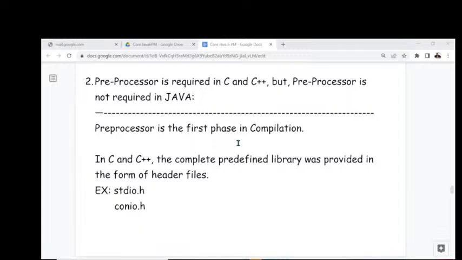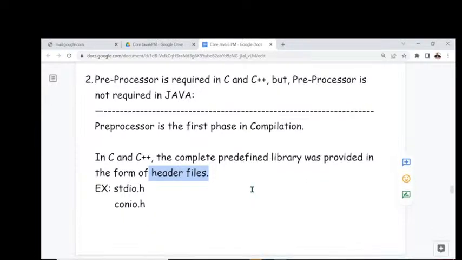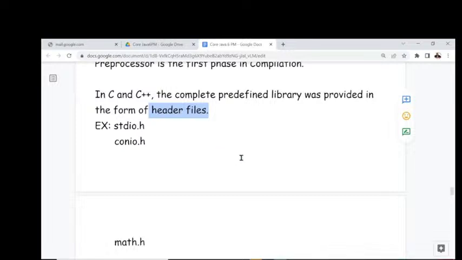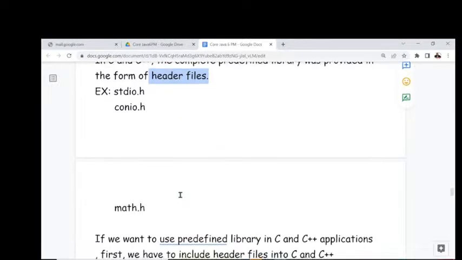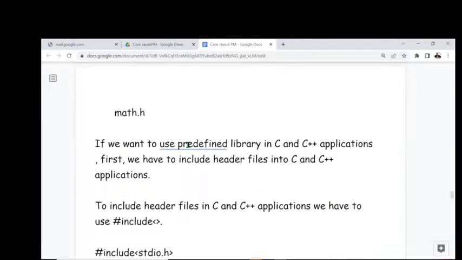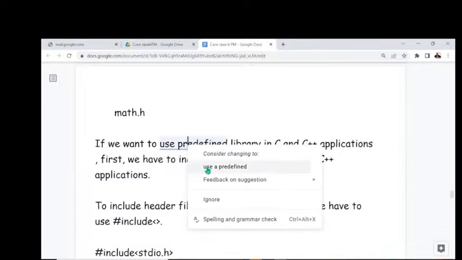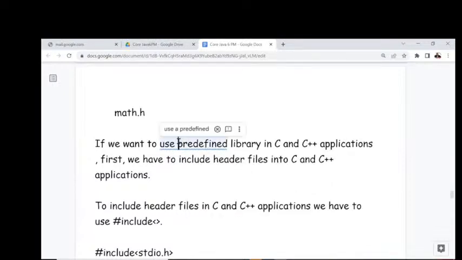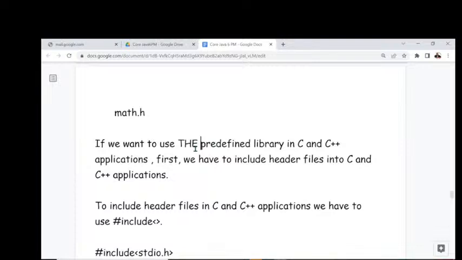I'm talking about the purpose of the preprocessor. To understand the purpose of this preprocessor: in C and C++, the complete predefined library was provided in the form of header files. Examples are stdio.h, conio.h, math.h, and so on. If you want to use the predefined library